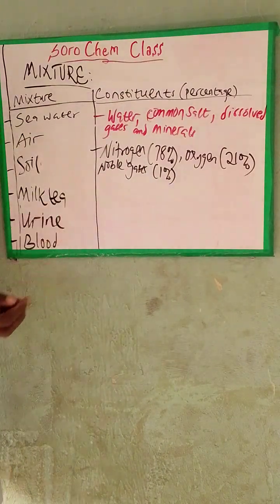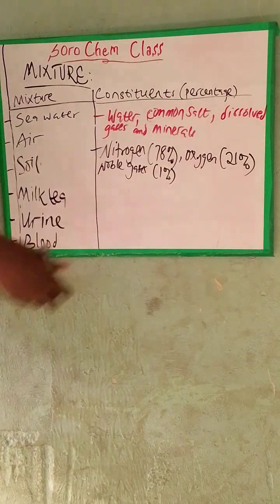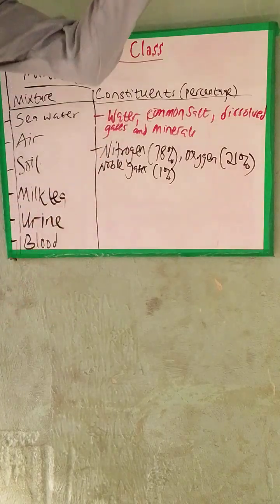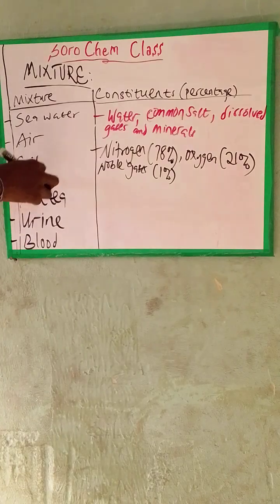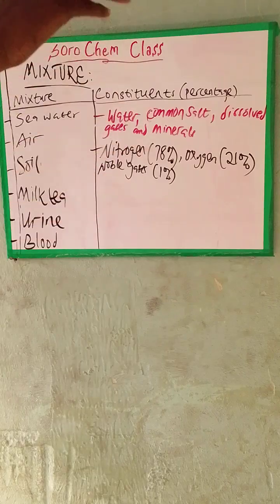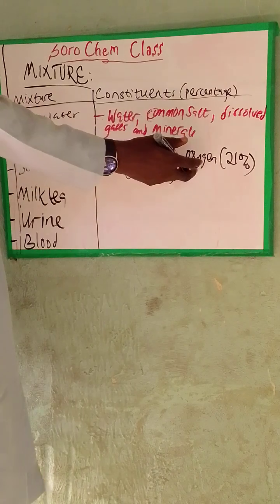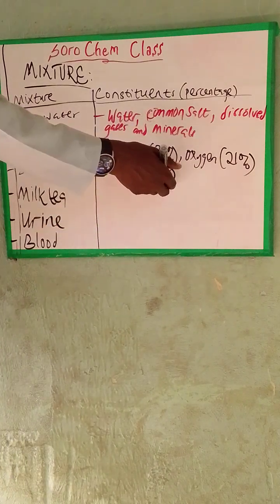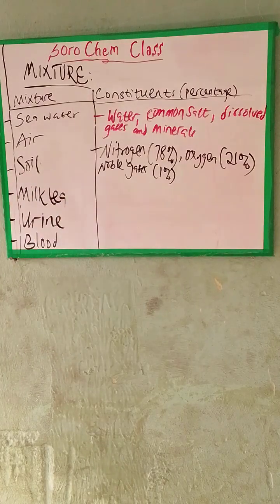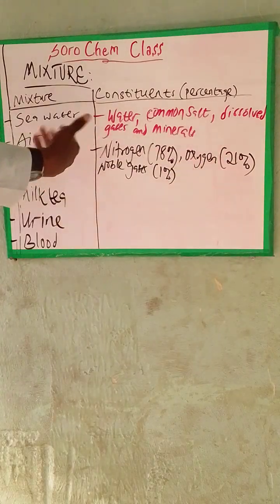So irrespective of the ratio they are in, mixtures don't concern ratio. They may always be in different ratios. For example, the air you breathe in Nigeria might not be the same as the air you may see in other nations. So in a mixture, they can be in any ratio, no fixed ratio. The ratio is variable. You may not see noble gases up to 1%, and you may see some water vapor in the atmosphere, which can also take part in air.